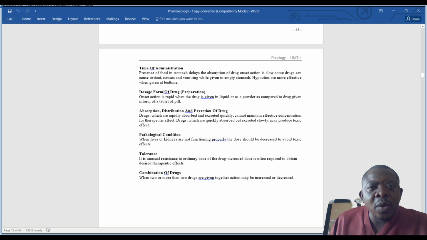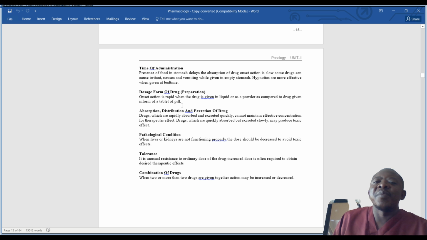Then we have the dosage form of the drug, or preparation. Onset of action is rapid when the drug is given as a liquid or powder as compared to a tablet or pill. So drugs in liquid form can easily be absorbed, and the onset of action is likely to be faster, unlike when they are taken in tablet form.